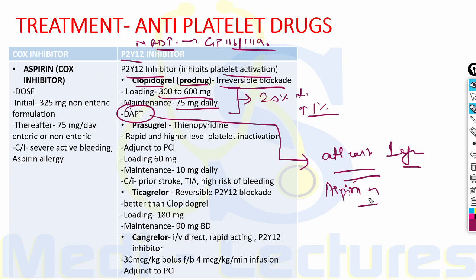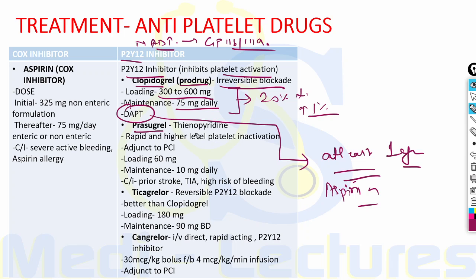Now, alternative P2Y12 inhibitors, which are prasugrel, ticagrelor, or cangrelor, these can be used in patients of NST-ACS who develop coronary event while receiving clopidogrel along with aspirin, or the patients who are hyporesponsive to clopidogrel, or these are having high risk for ischemic complications.